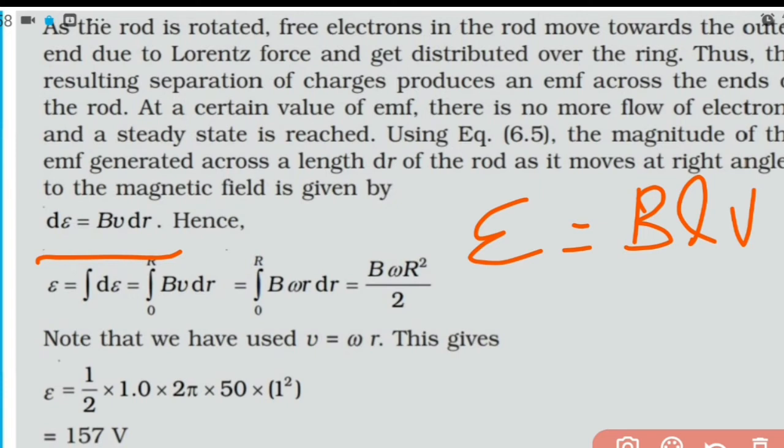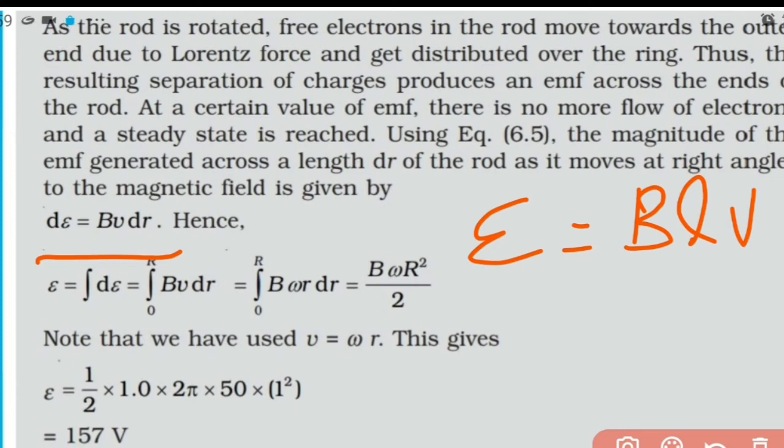The total EMF induced across the ends of the conductor is obtained by integrating this expression for d epsilon between the limits 0 to capital R, where capital R is the radius of the circular path, the same as the length of the conductor which is rotated. Since it is rotated, we took it as R because that length of the conductor stands for radius. So substituting, we have integral d epsilon equal to integral from 0 to R of Bv dr.